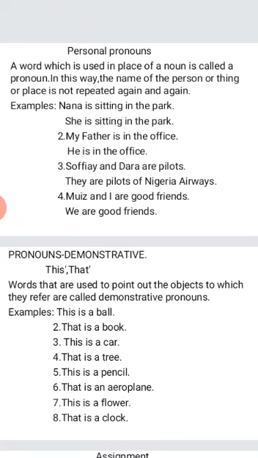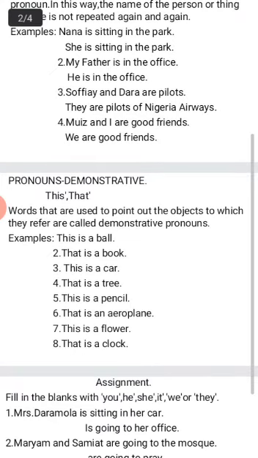Then let's move to the second pronoun, which is the demonstrative pronoun. We know the meaning of demonstrating. The meaning of demonstrating is to describe, to let another person know what you are talking about, to point to, to show someone, to demonstrate something.